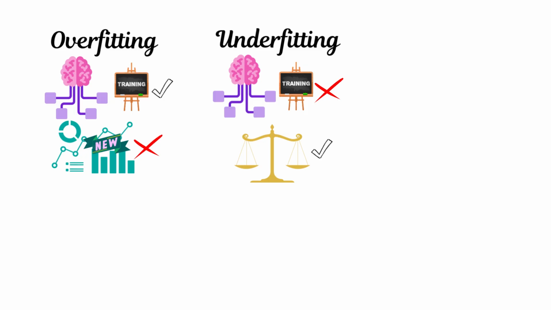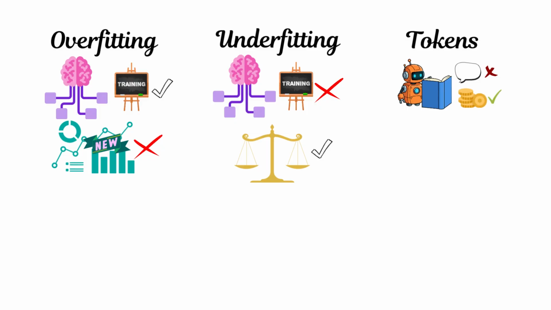The goal is balance, a model that generalizes well. And when we return to LLMs, the first place we see this balancing act is in how they use tokens. When an LLM reads your input, it doesn't see raw text, it sees tokens. And the number of tokens affects how fast the model responds, how much it costs, and how much context you can include.